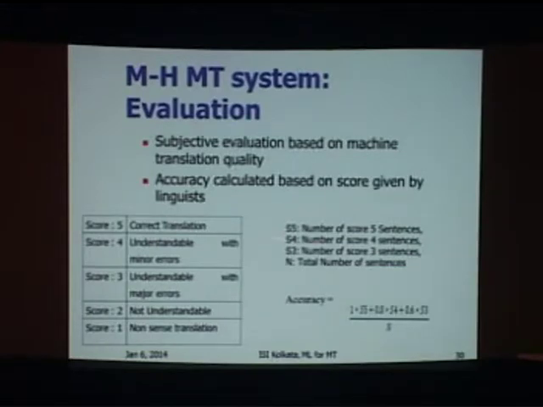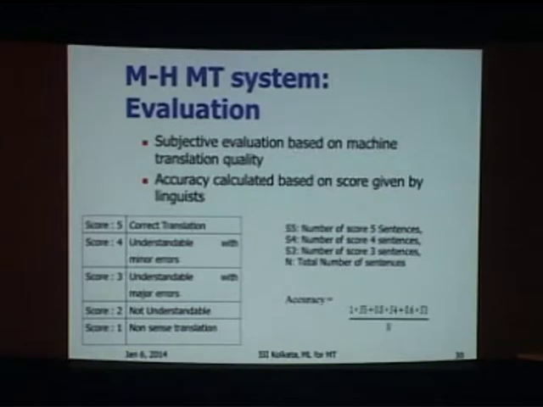So at this point, let me introduce the notion of evaluation in machine translation. I can always build a machine translation system and claim any kind of performance figure, but there are set prescribed ways of evaluating the output of the machine translation system. So there are these scores. Score 5 is correct translation. Score 4 is understandable with minor errors. Score 3 is understandable with major errors. Score 2 is not understandable. Score 1 is nonsense translation. This also can happen. Okay.